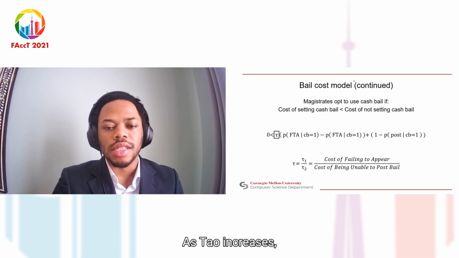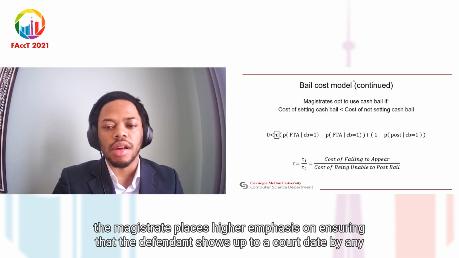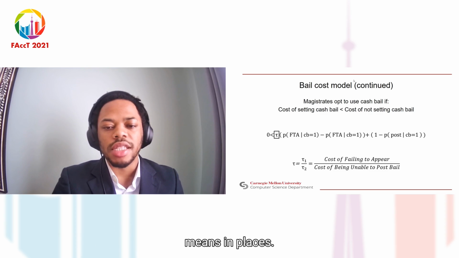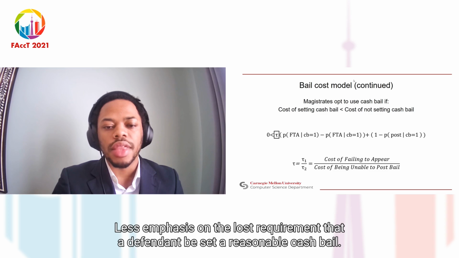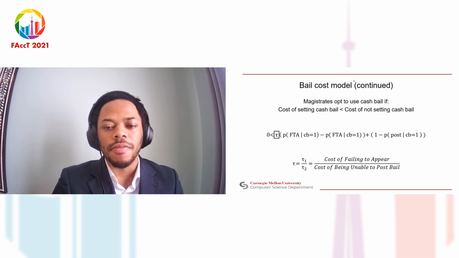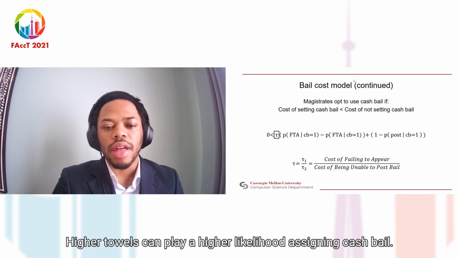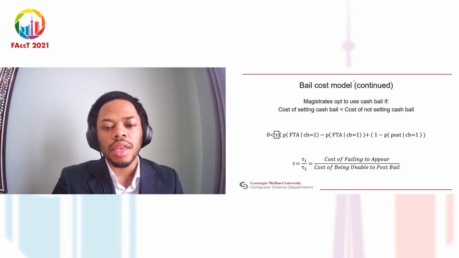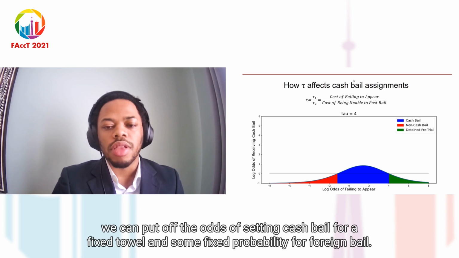As tau increases, a magistrate places higher emphasis on ensuring that a defendant shows up to their court date by any means, and places less emphasis on the law's requirement that a defendant be set a reasonable cash bail. Higher taus imply a higher likelihood of assigning cash bail. To further illustrate this, we can plot out the odds of setting cash bail for a fixed tau and some fixed probability for affording bail.